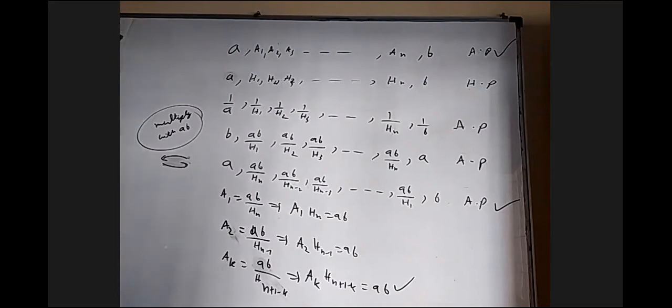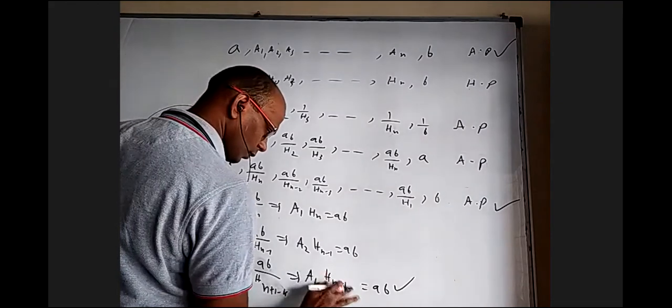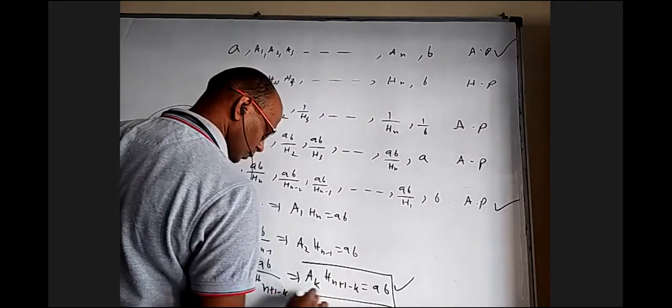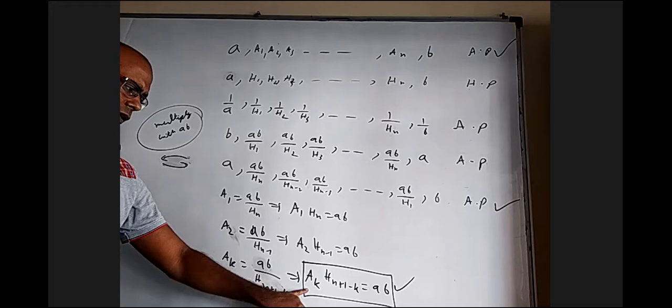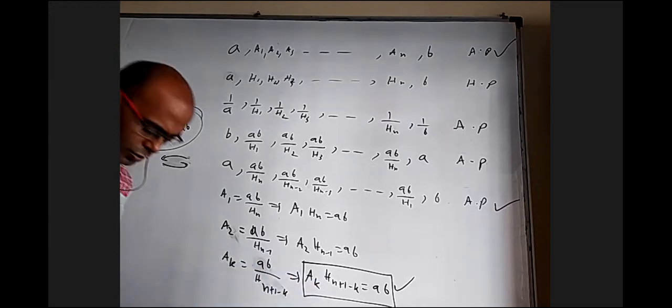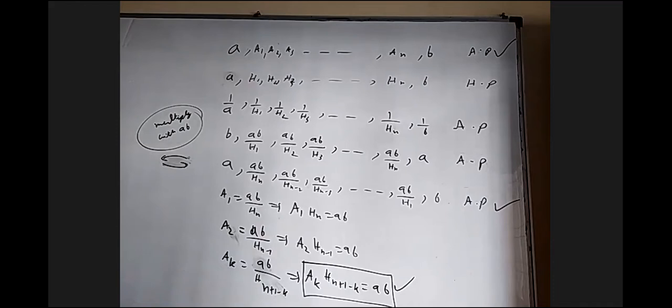This you should copy, everybody, and if any doubt, please ask. Between the same two numbers, if you insert n arithmetic means and n harmonic means, the kth arithmetic mean and the n plus 1 minus kth harmonic mean, the product is always constant, AB. The same thing I want to prove in one or two other ways also.